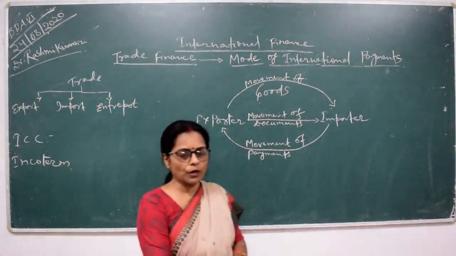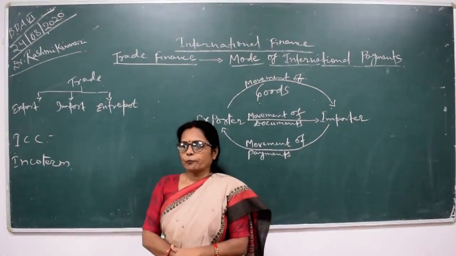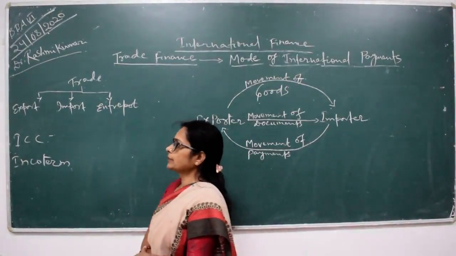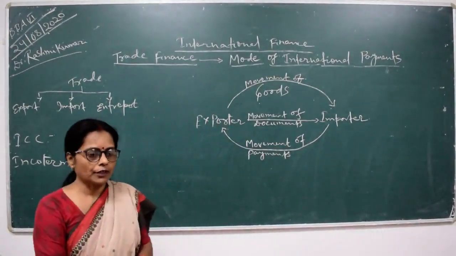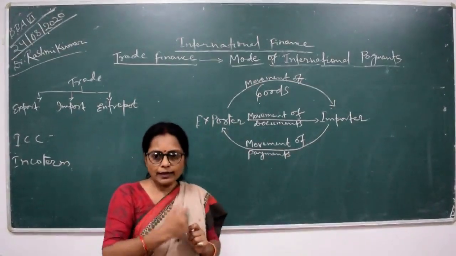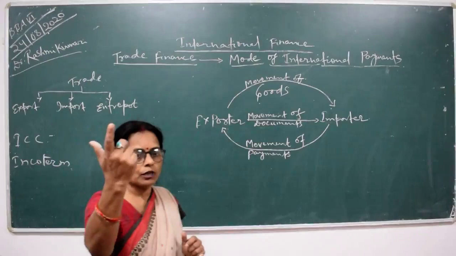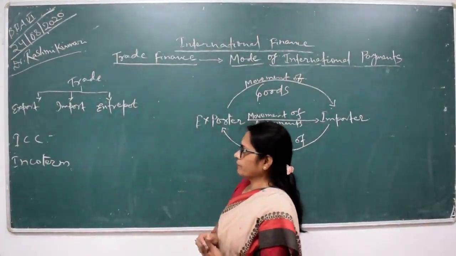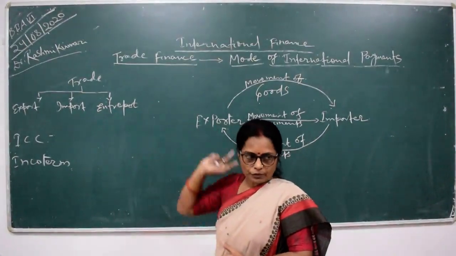Just for example, India imports certain gold from South Africa and, after making jewelry, exports it again to another country. This type of trade mechanism is known as entrepot.